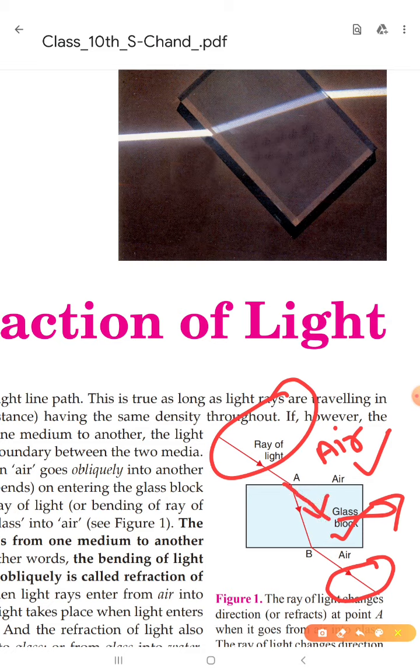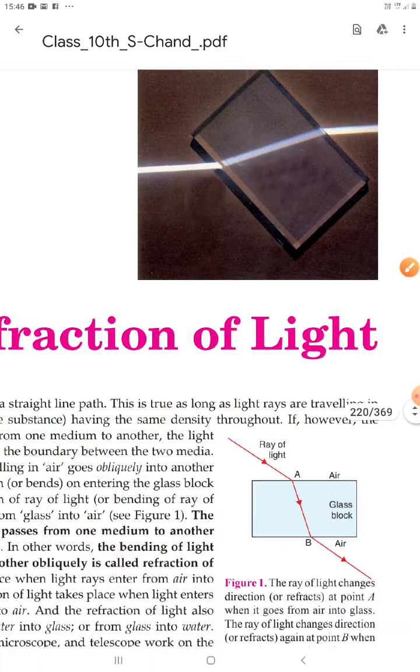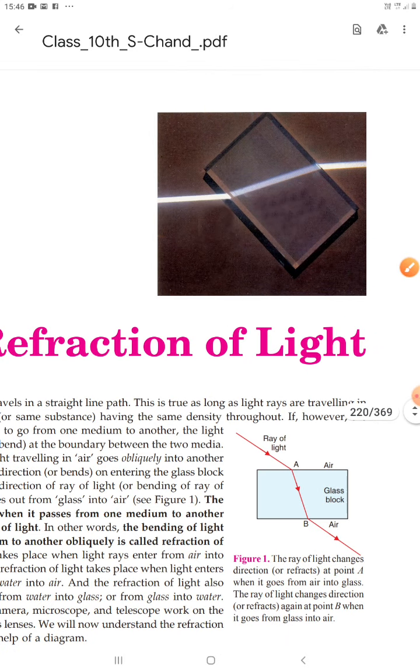You can see here that at first light is moving in the air medium, and after point A it is moving in the glass medium. So when a light ray moves from one medium to another, it bends from its path. That is called refraction of light, or we can say bending of light. This is the term refraction.